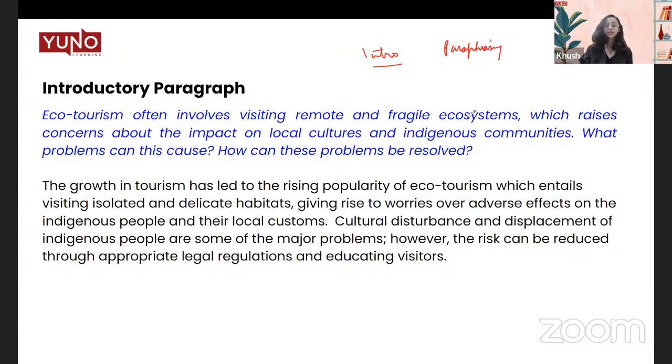So when we paraphrase, we basically rewrite the question in our own words, so that when the examiner is reading it, they don't have to go back to the question and read it. They're very clear on the idea that what this essay is about. That is the motive of paraphrasing. Then we can add in the pointers if you wish to briefly. What are you going to talk about, right? What problems are we going to discuss, and what are the solutions that you're going to offer in this particular essay? And very important thesis statement.